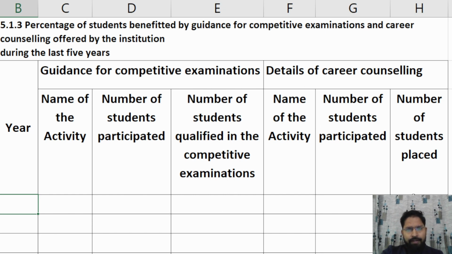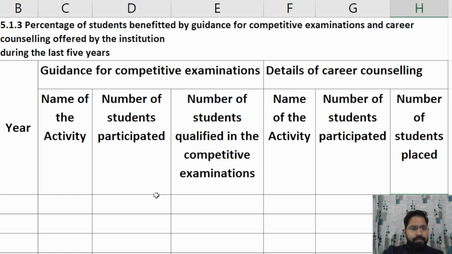For guidance for competitive exams, you mention the name of the activity, number of students participated, and number of students who qualified in the competitive exam. Here mention the name of the activity for career counseling, number of students participated, and number of students placed. We provide the data here.